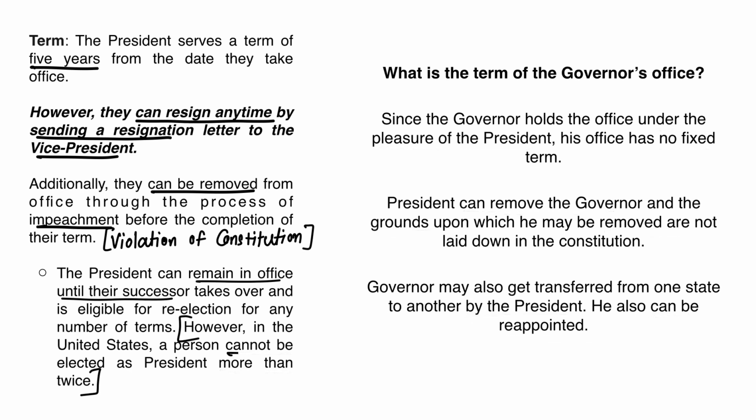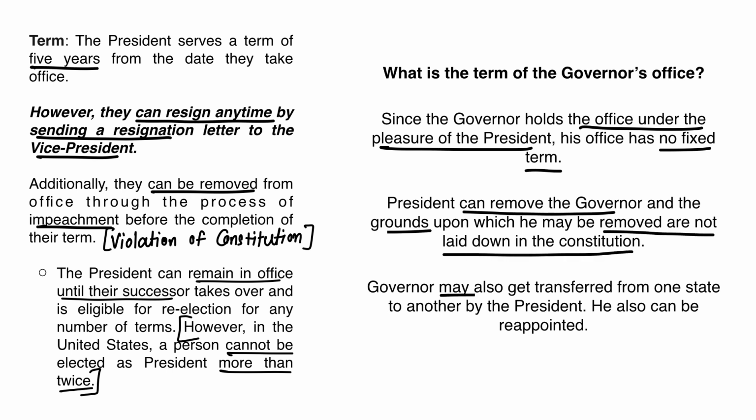Further, what is the term and removal process for a governor? Will hold the office under the pleasure of the president. President उनको कभी भी हटा सकते हैं, can be removed. Removal का process again संविधान में mention नहीं किया गया है. गवर्नर को transfer भी किया जा सकता है, so the president can transfer the governor and the governor can also be reappointed by the president.